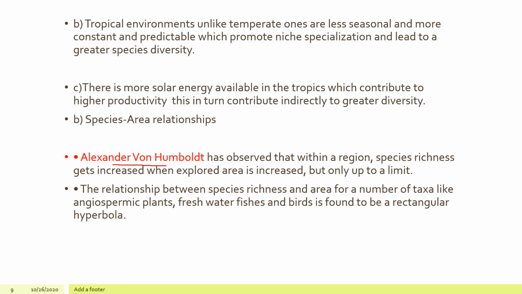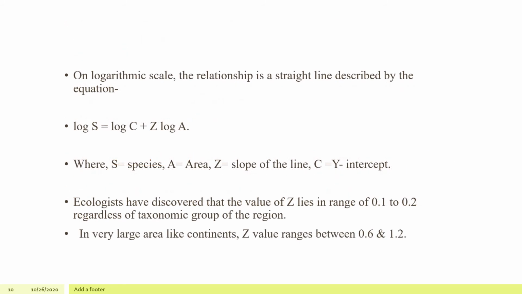But at such places, the increase in species richness was only up to a certain extent. A rectangular hyperbola is obtained for the relation between species richness and area. This happens for a wide range of taxa like birds, bats, freshwater fishes, and angiosperms.